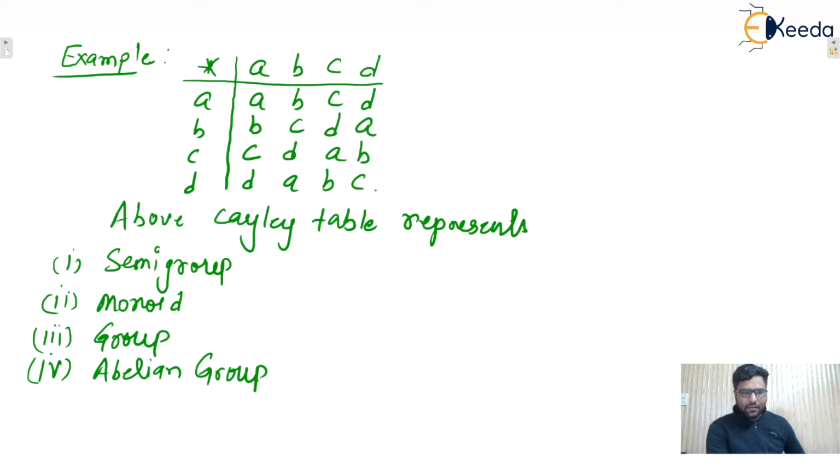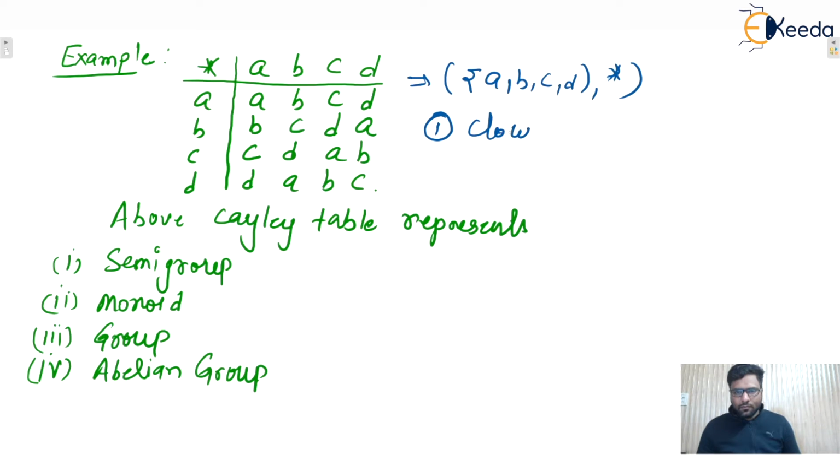First we'll see whether this is a semigroup or not. So we'll see whether it is closed or not. Ultimately this algebraic structure is a set containing only 4 elements A, B, C, D, and the binary operation is star. So first we'll see whether the closure property is satisfied or not.